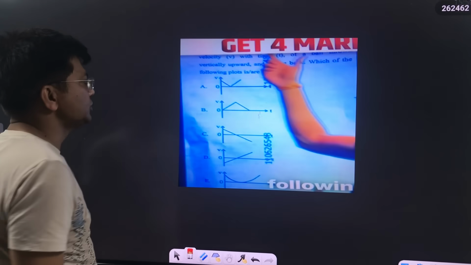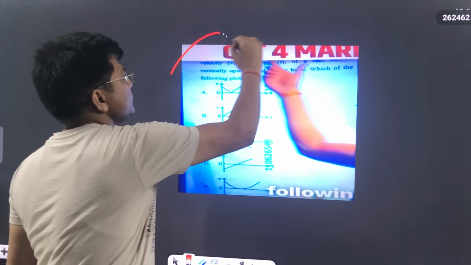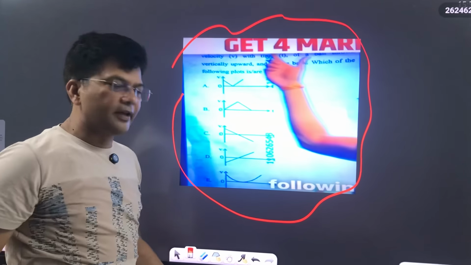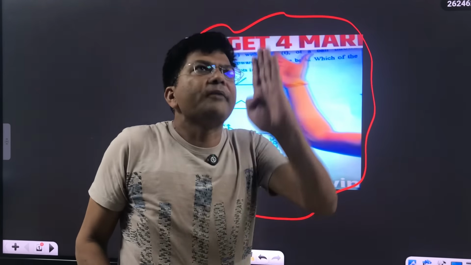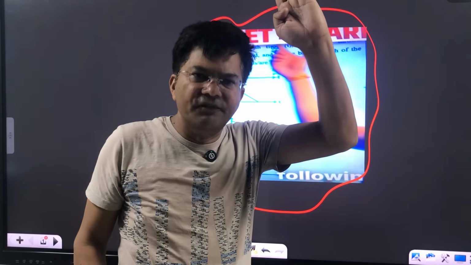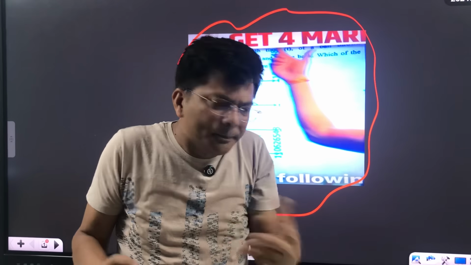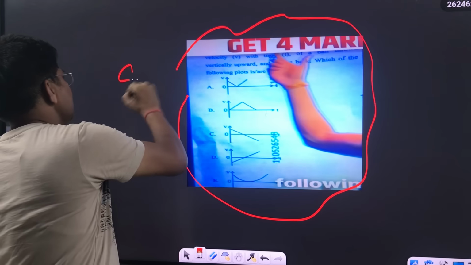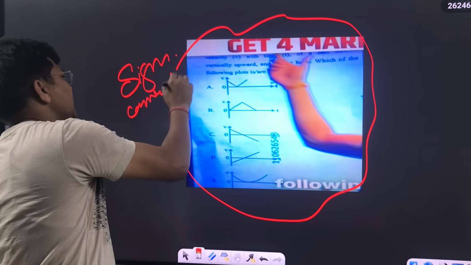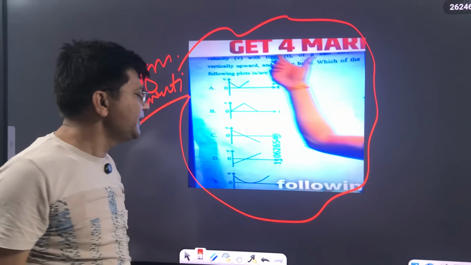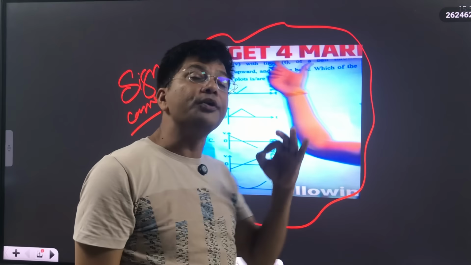Now one more question of physics, because now NTA will say once the sign convention is not given, we have to consider the velocity in the upward direction. So they will give answer like that. But sign convention is missing over here, my dear students. Sign convention नहीं दिया गया है. So once again, this has to be a bonus question, but it depends on you people